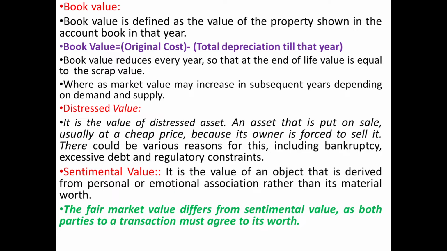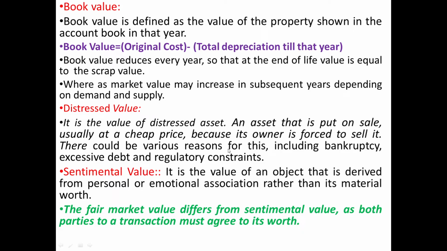Then the other type of value is distressed value. Under some conditions, particularly financial conditions, the property may be sold at a cheaper rate. In that case, it will be referred to as the distressed value. It is the value of a distressed asset, an asset that is put on sale usually at a cheap price because its owner is forced to sell it.